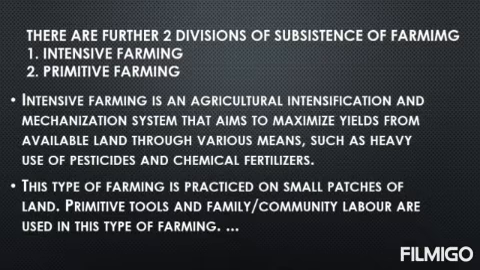Primitive farming is practiced on small patches of land. Primitive tools and family and community labor are used in this type of farming. So subsistence farming may be further divided into two main types. The first one is intensive farming, the next one is primitive farming.